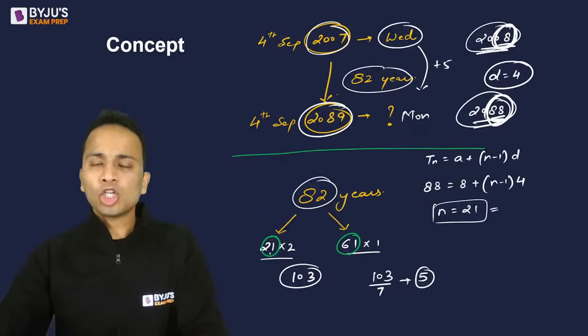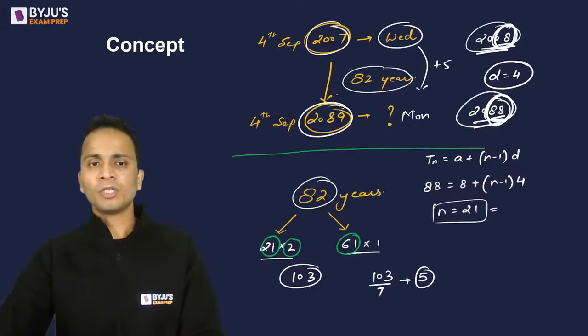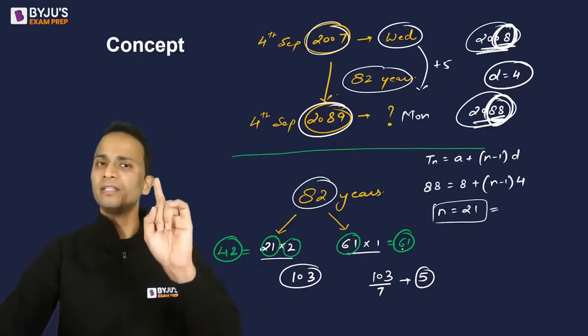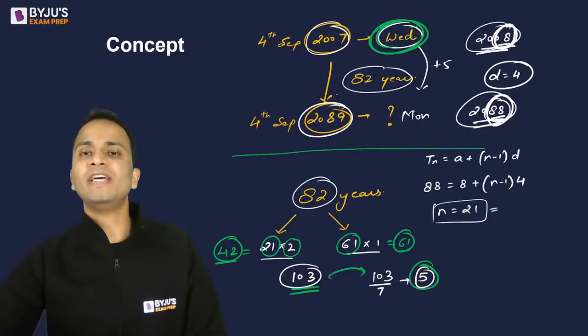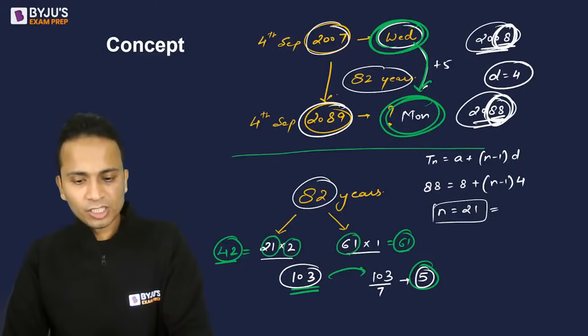Now, corresponding to every leap year, number of odd days is 2. I have already taught you. So 21 into 2, that is 42, will come here, and 61 into 1, that is 61. Corresponding to normal year, there will be one odd day. Now 42 plus 61 will be 103. 103 divided by 7, remainder is 5. So my answer will be Wednesday plus 5, that is a Monday. All right. So I have just explained.